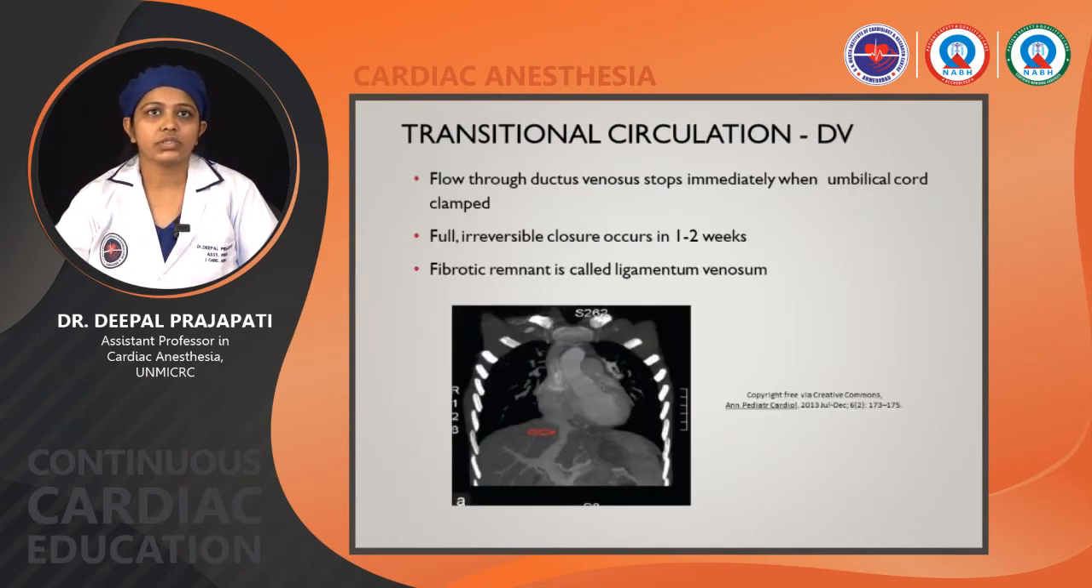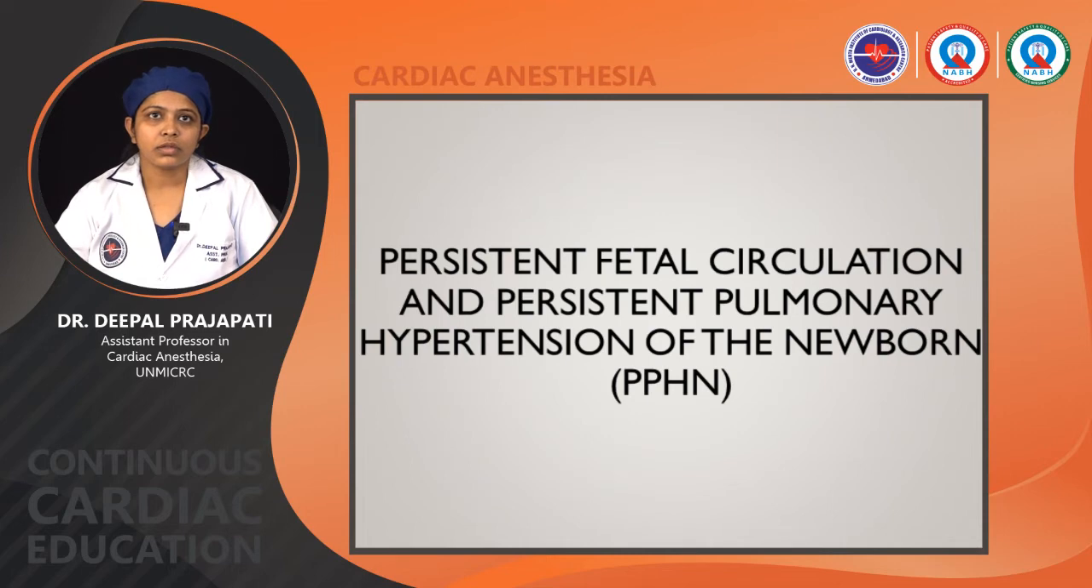Now, the ductus venosus. Flow through the ductus venosus stops immediately when the umbilical cord is clamped. Full irreversible closure occurs in 1 to 2 weeks. The fibrotic remnant is called the ligamentum venosum. Now, persistent fetal circulation and persistent pulmonary hypertension of the newborn.